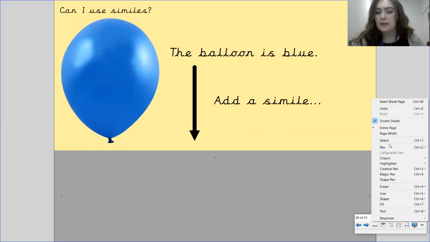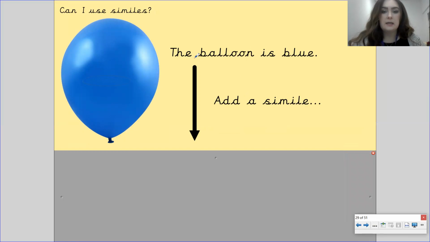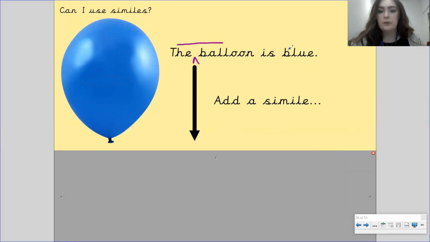Okay, let's have a go at this one. So again, let's think of an adjective that we can add in to add a bit more information about what the balloon looks like. And then we need to compare the blueness of the balloon to something else that's blue. And we need to use the words like or as to compare the blueness of this balloon to something else. So pause the video now to have a go on your mini whiteboard.